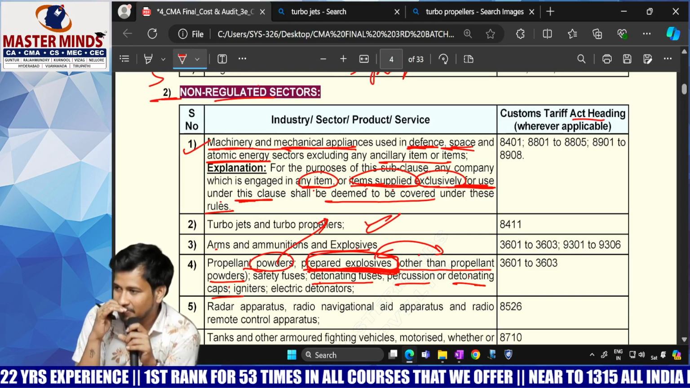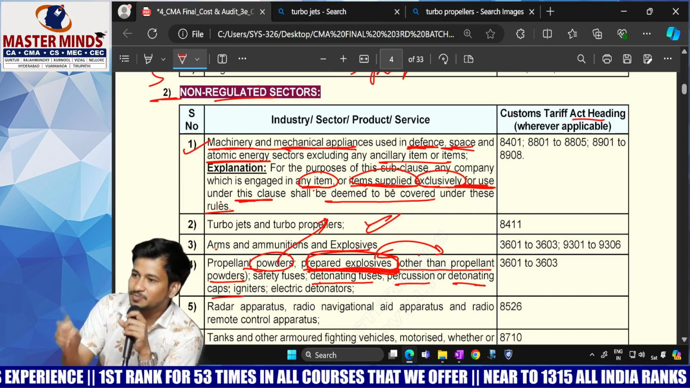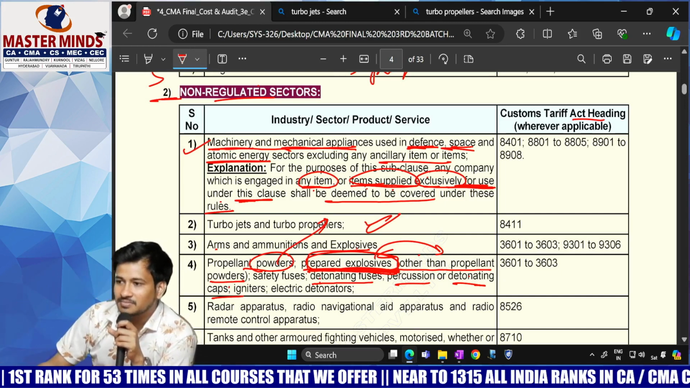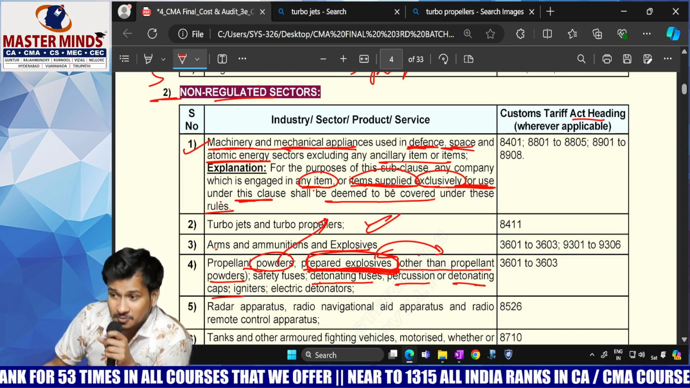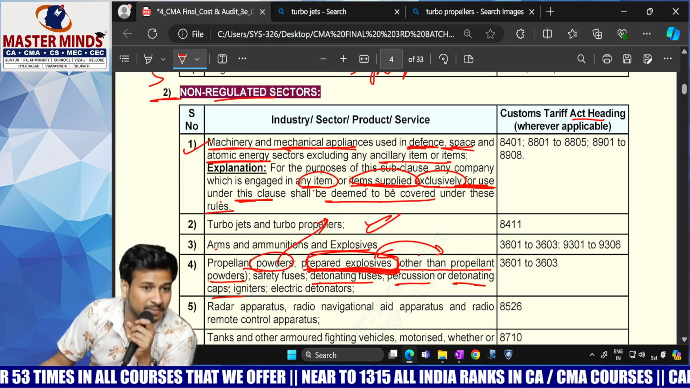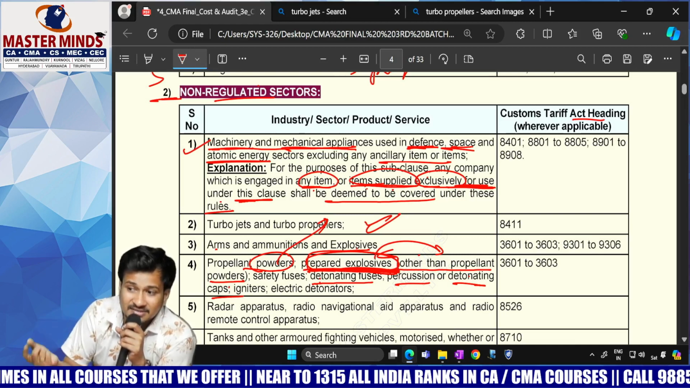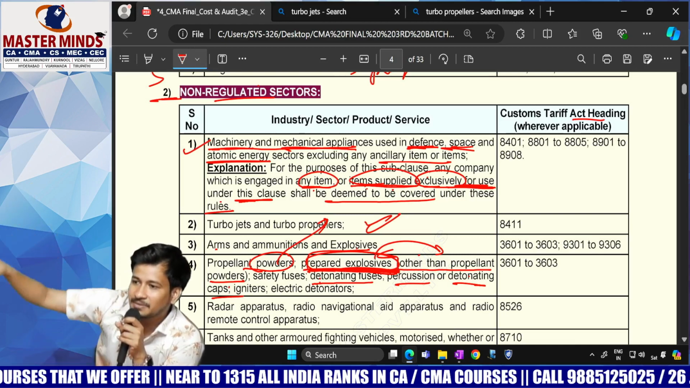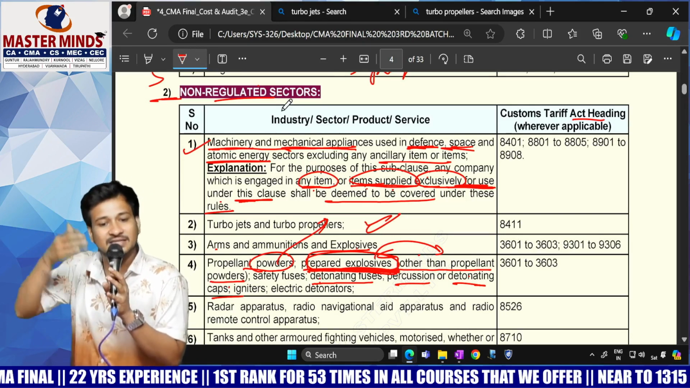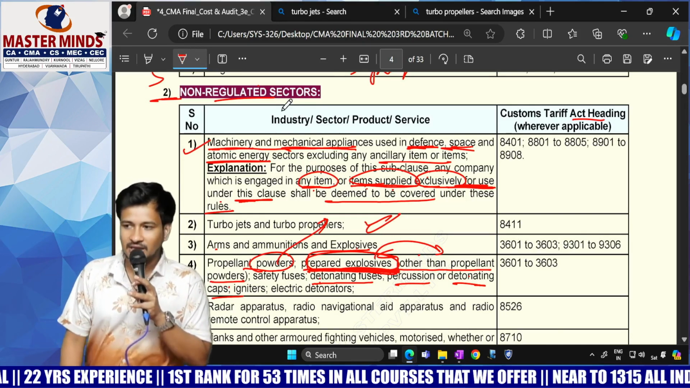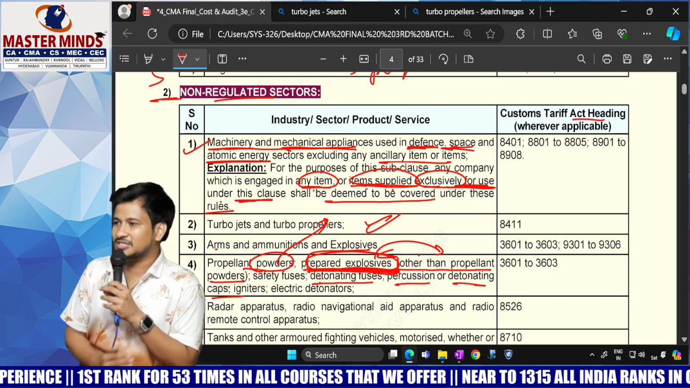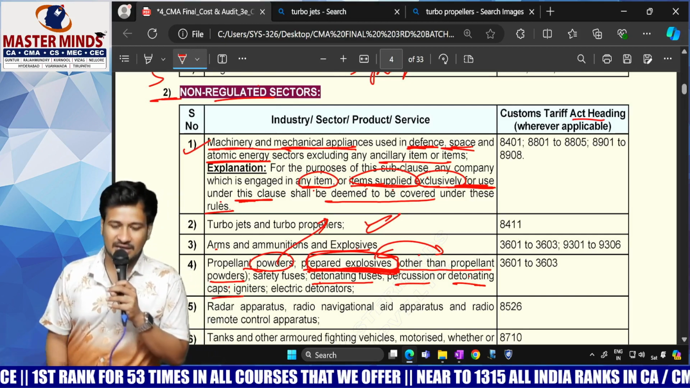To put it simply, for spares it is not applicable, but for spares included in the machine it is applicable, since the entire machine is applicable. Prepared explosives other than propellant powder it is applicable. And for fuses, igniters, etc., all such things are applicable.